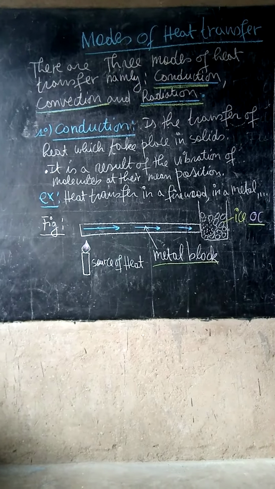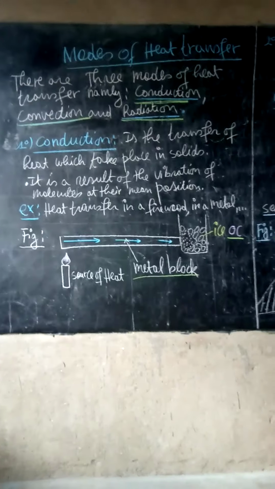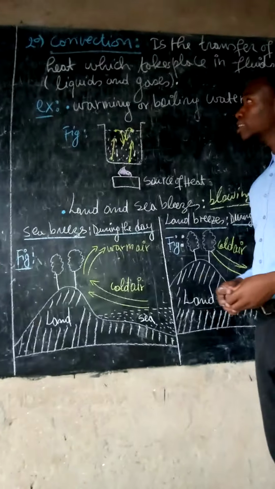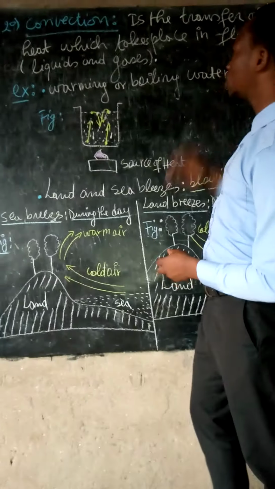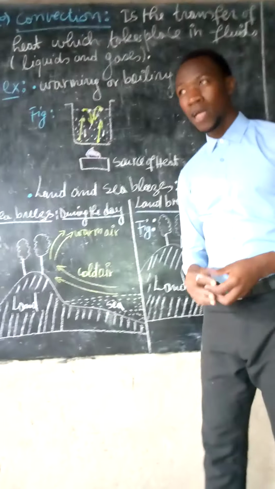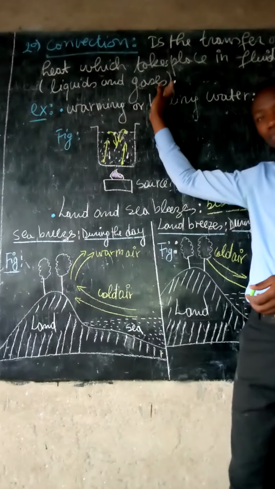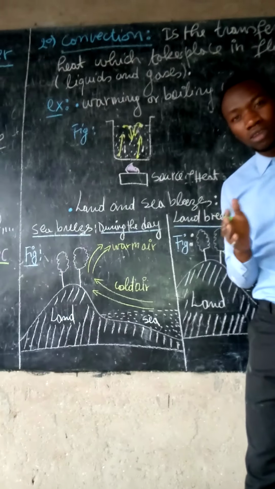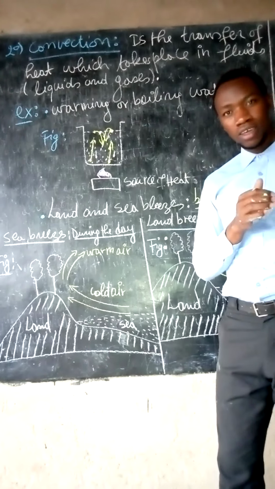Let us go to the convection mode, which takes place in fluids. Convection is the transfer of heat which takes place in fluids. What are fluids? A fluid is any substance which is either liquid or gas.